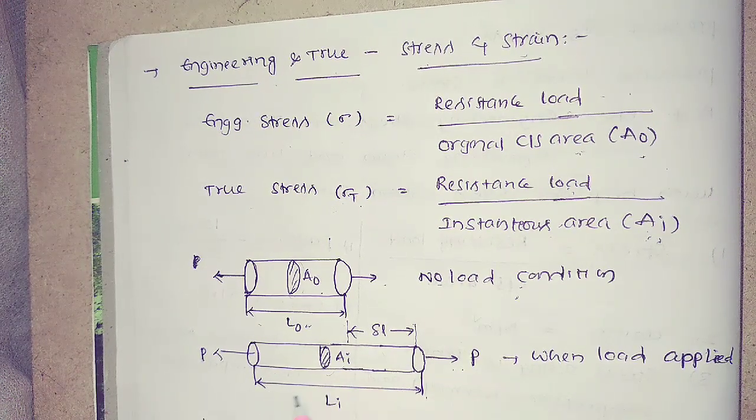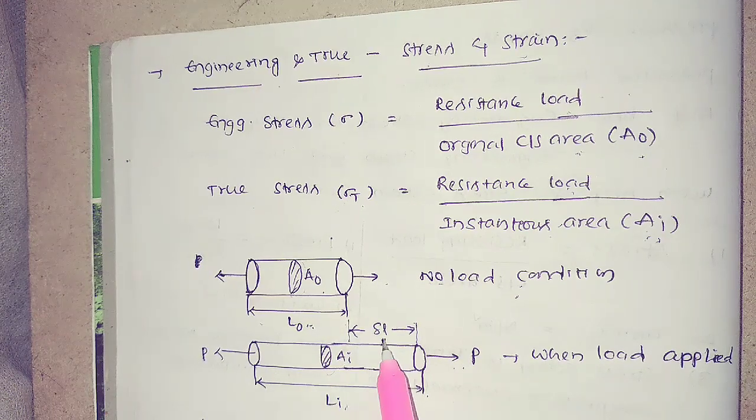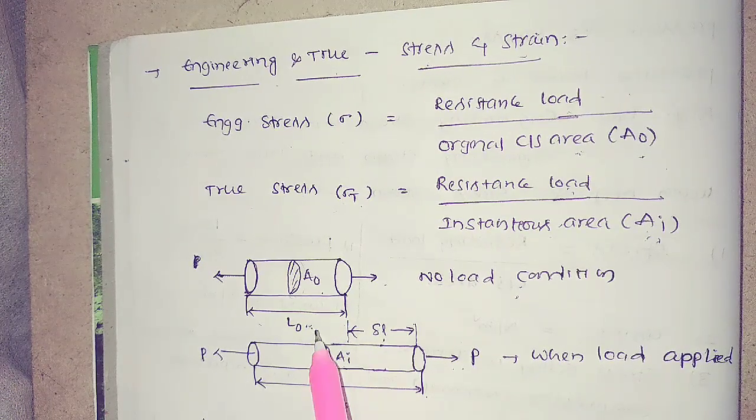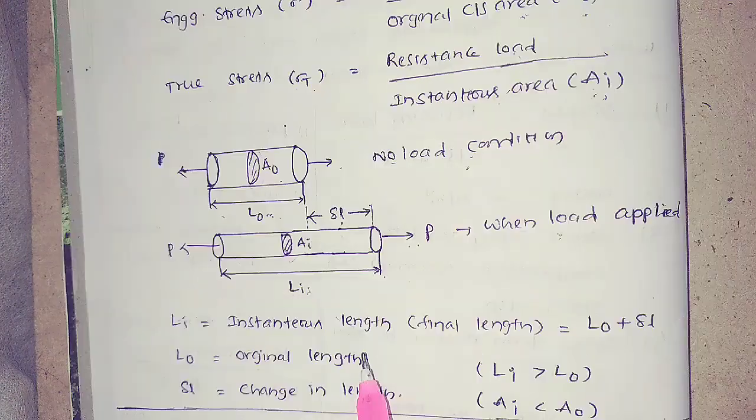That means the length increases to a final or instantaneous length, and it changes from the original length by L0 plus delta L. That means Li you can represent as L0 plus delta L under the loaded condition.